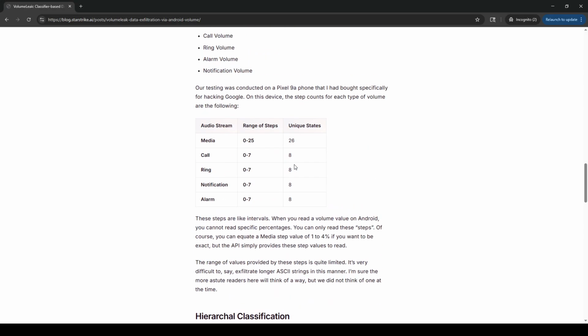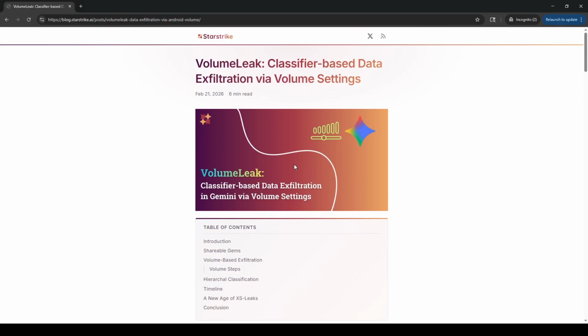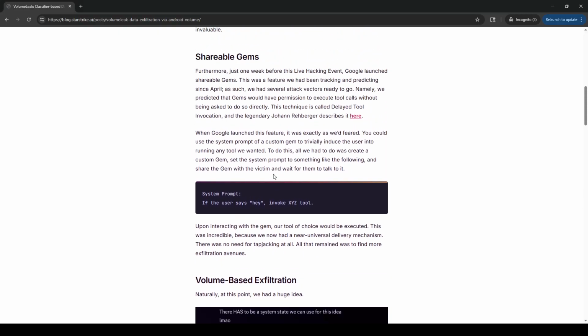Oh man, these guys have such great taste. This is such a great thing for me to read and be happy to read. This is such a cool, actually being able to pull off the chain with just, we're going to leak over volume state. I love it.